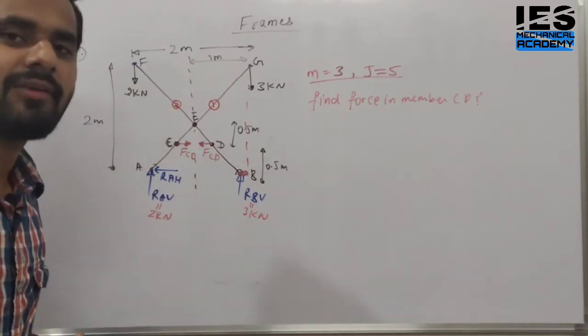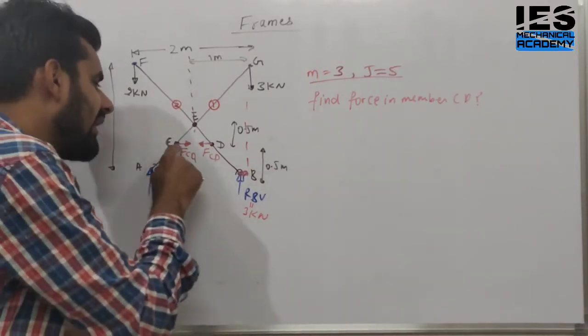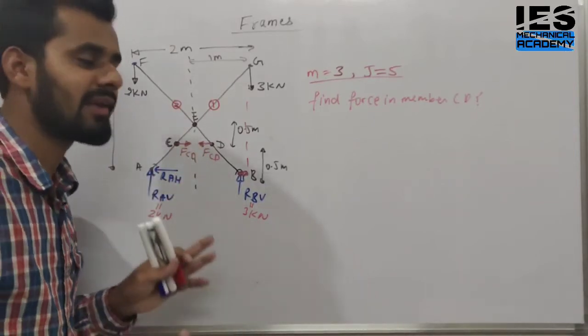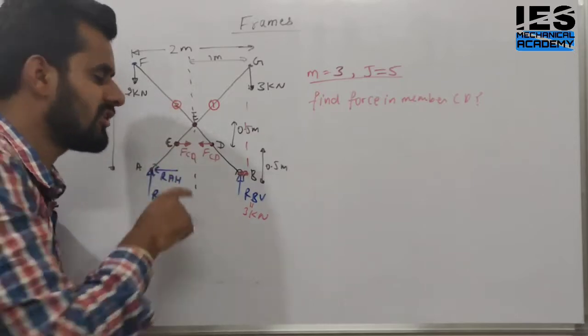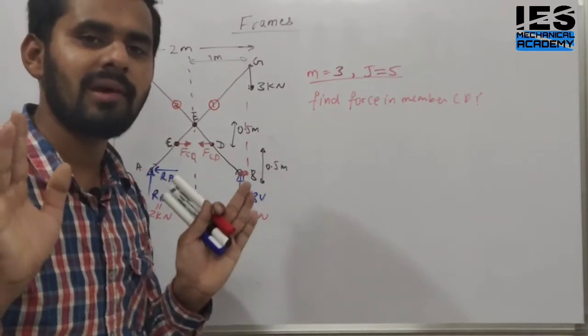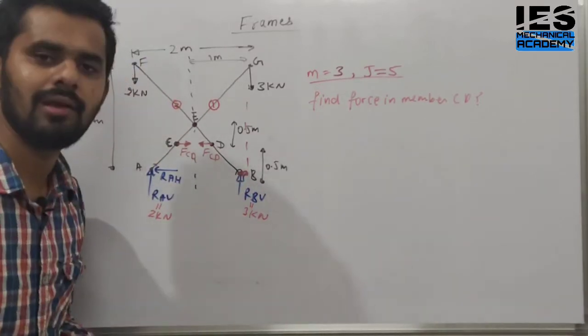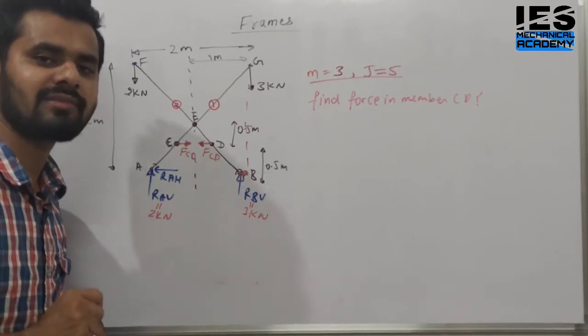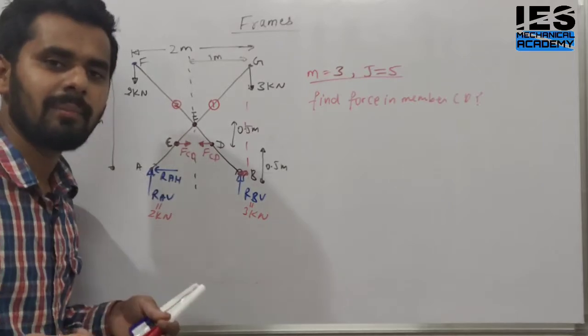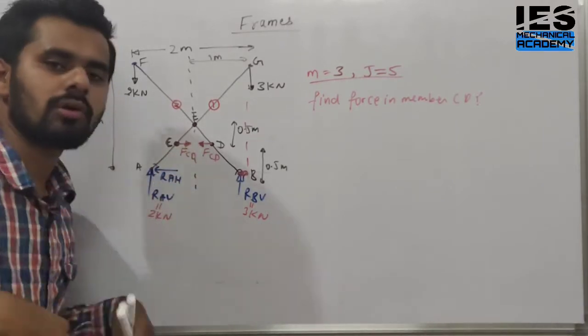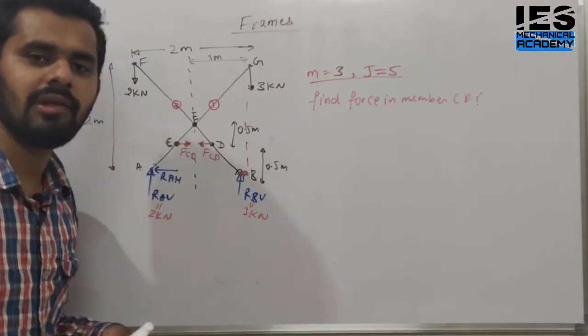Okay. Such that, why do we cut this member? Such that the internal force of the member is external to the other member. Yes or no? This internal force of this member is external to the other member. Yes. Now what will we apply? Our last step. What is the last step? Select any other member. Other means any member other than CD. Draw the FBD and apply the equation.